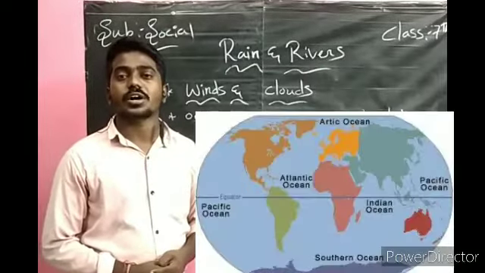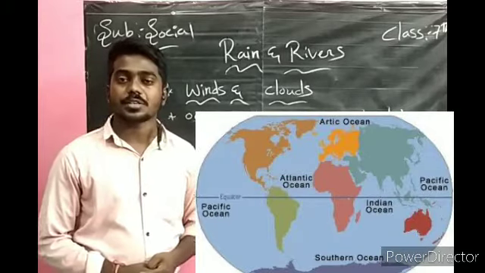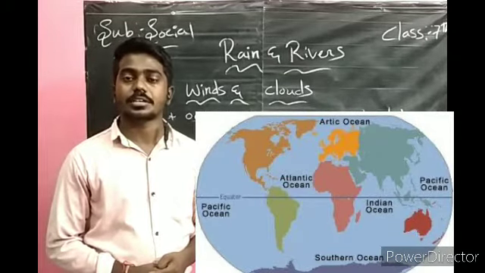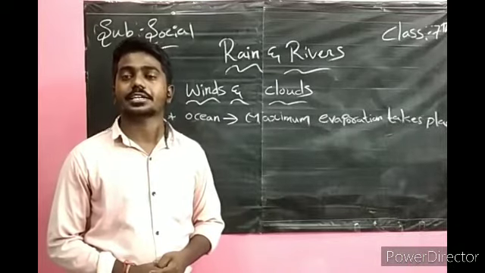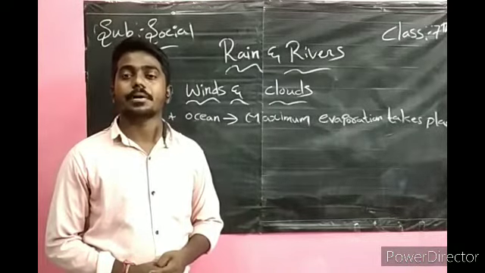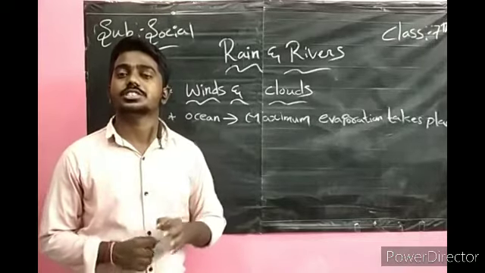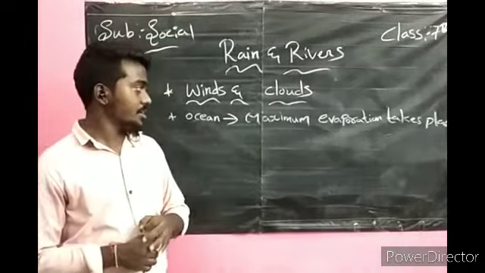I already told you we have 5 oceans: Pacific Ocean, Arctic Ocean, Atlantic Ocean, Indian Ocean, Antarctic Ocean. Pacific Ocean is the largest ocean, while the Arctic Ocean is the smallest ocean.